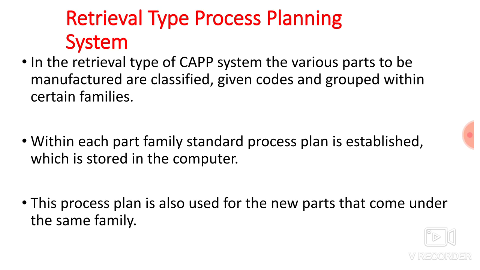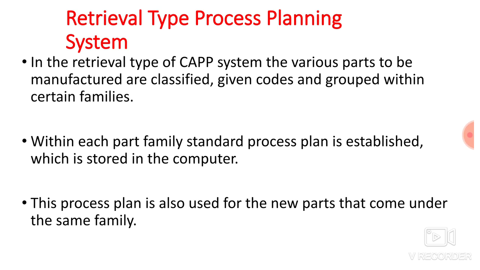In the retrieval type of CAPP, the various parts to be manufactured are classified, given codes and grouped within certain families. So for understanding the retrieval type of process planning, you have to understand group technology. Group technology is a manufacturing philosophy in which similar parts are identified and grouped together.